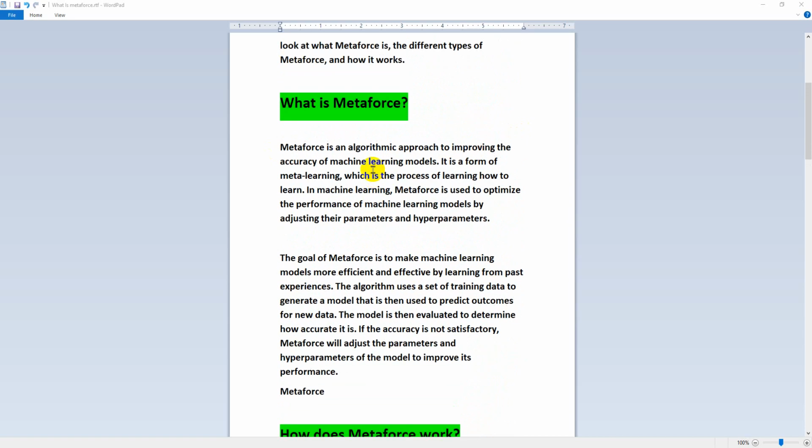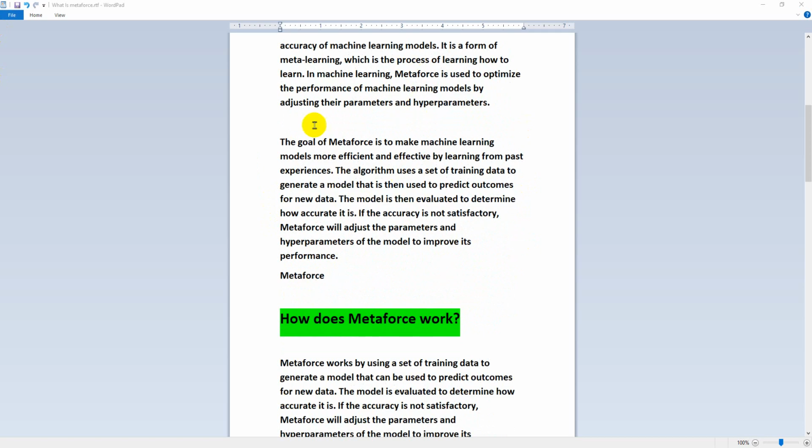What is metaphors? Metaphors is an algorithmic approach to improve the accuracy of machine learning models. It is a form of meta learning, which is the process of learning how to learn in machine learning. Metaphors is used to optimize the performance of machine learning models by adjusting their parameters and hyperparameters. The goal of metaphors is to make machine learning models more efficient and effective by learning from past experiences.